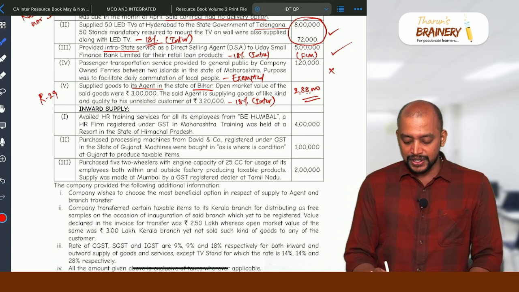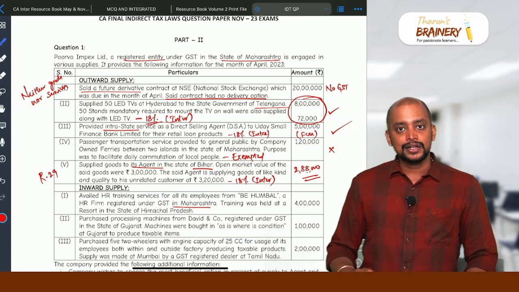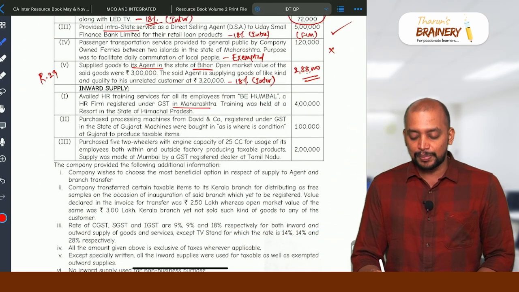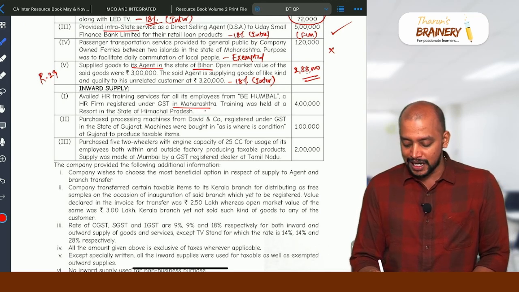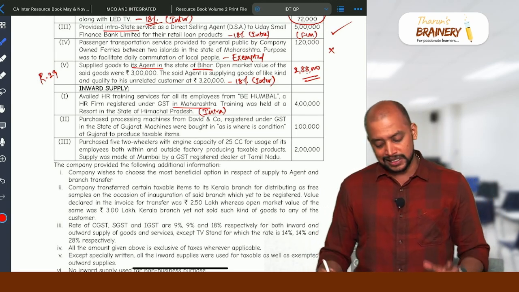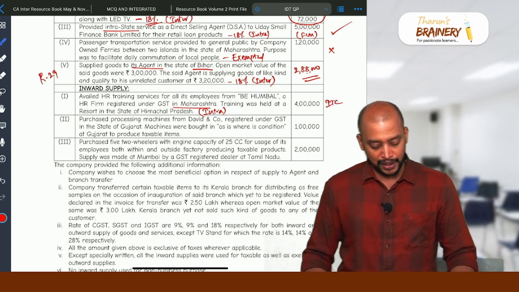The HR firm is registered in Maharashtra and the recipient is also a registered entity. So B2B means location of recipient will be taken. Supplier also Maharashtra, place of supply also Maharashtra, therefore it will come under intra-state inward supply. And can we take ITC with respect to this? Yes, GST will be payable and ITC is available with respect to this.